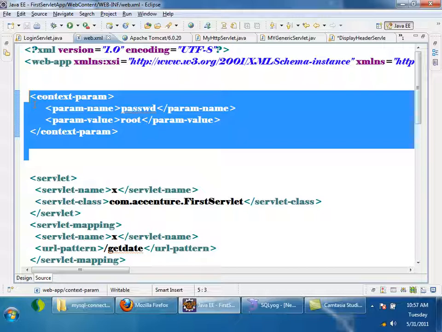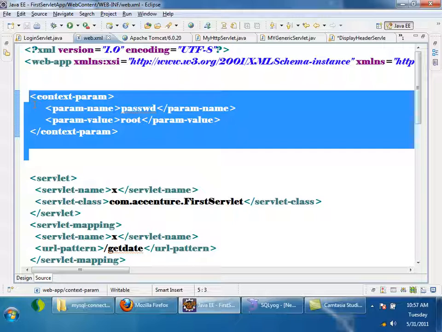Now, once the application is getting deployed, means once my application is starting up, if I start Tomcat it will scan for my application and try to deploy it, right? During deployment, yesterday I told, my container will read web.xml, right?